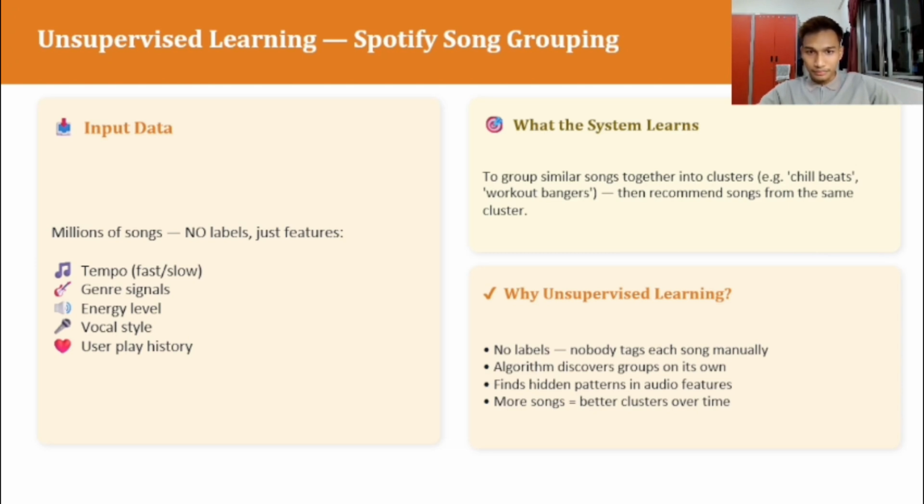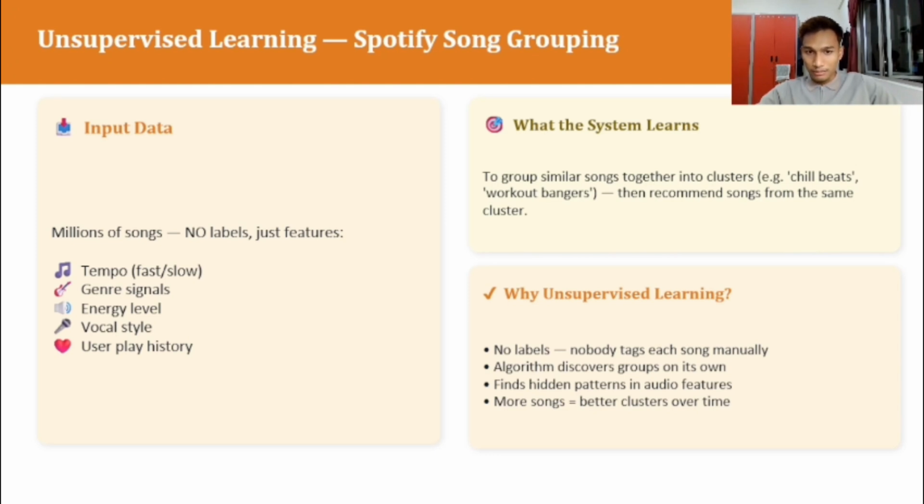The input data: Spotify processes millions of songs. There are no manual labels tagging the mood or type of song. Instead, the system looks at raw audio features like the tempo, genre signals, energy level, vocal style, and your personal play history.